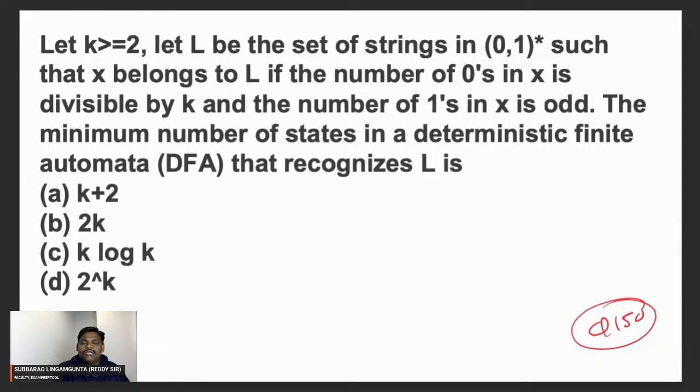This is the first lecture of TOC expected questions. Today's class, this is the first problem. Can you go ahead?